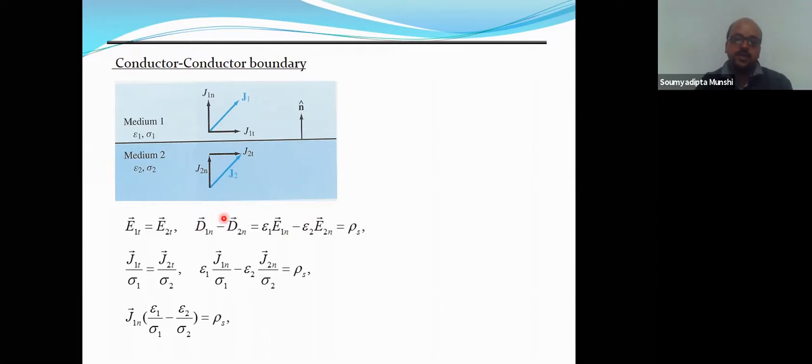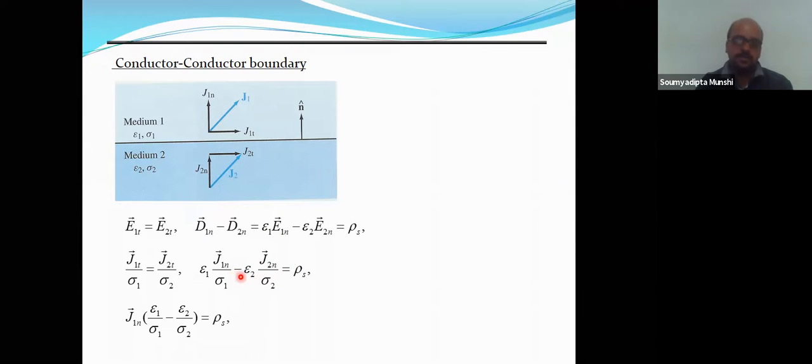In the equation D1n minus D2n, we know from Gauss's law that D is equal to epsilon times the electric field. So D1n is epsilon 1 E1n, and similarly D2n, and that is equal to rho s, the surface charge density. Now if we put the values of E1n and E2n as per Ohm's law, J equals sigma E, it becomes epsilon 1 J1n by sigma 1 minus epsilon 2 J2n by sigma 2, which equals the surface charge density.